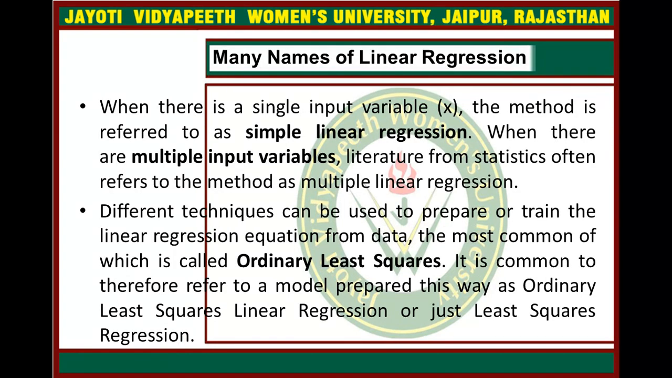So many names of linear regression: when there is a single input variable x, the method is referred to as simple linear regression. When there are multiple input variables, literature from statistics often refers to the method as multiple linear regression. Okay. So if there is one input, then we call this a simple linear regression. Multiple input means multiple input variables. Okay. So multiple linear regression.